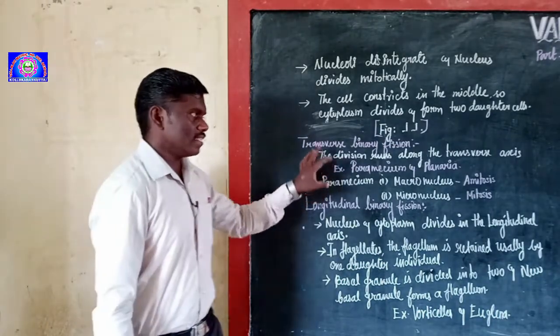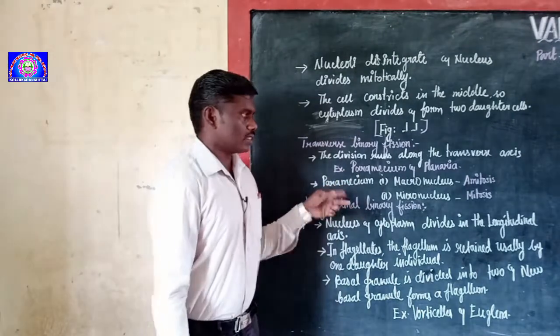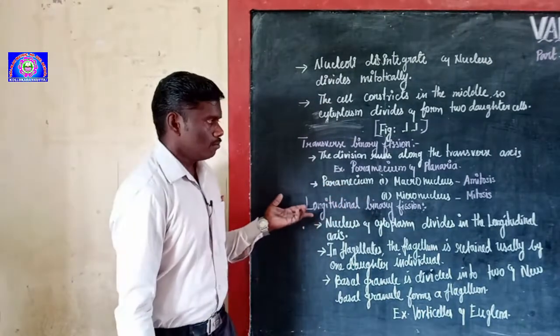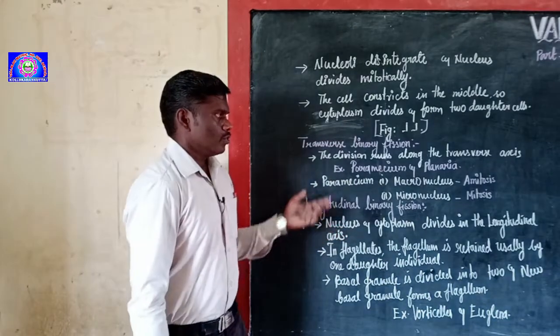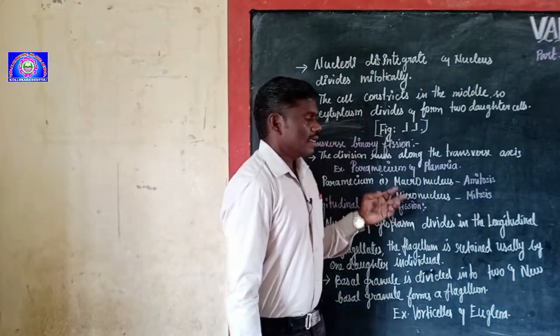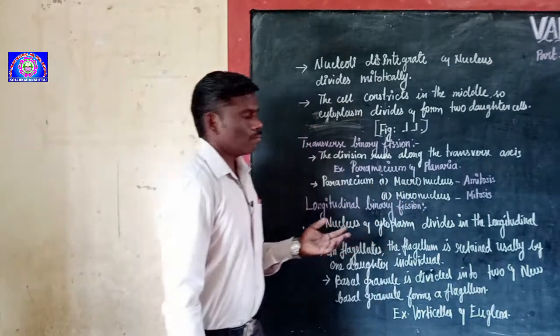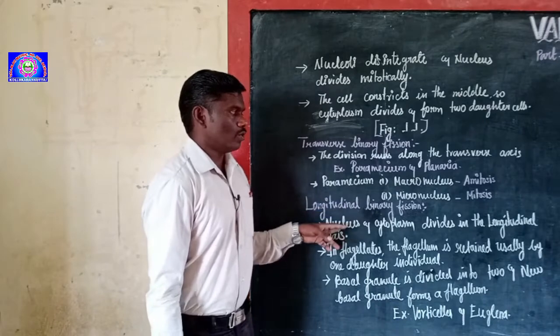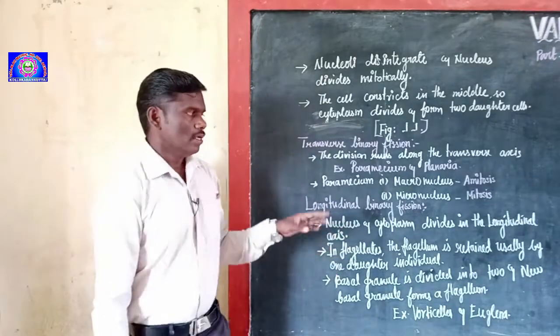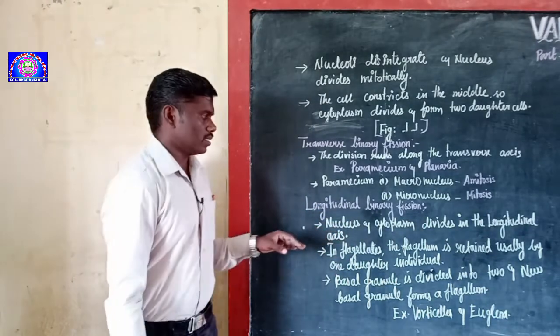Paramecium contains two kinds of nucleus, a macronucleus and a micronucleus. The macronucleus divides by amitotic division, and the micronucleus divides by mitotic division.